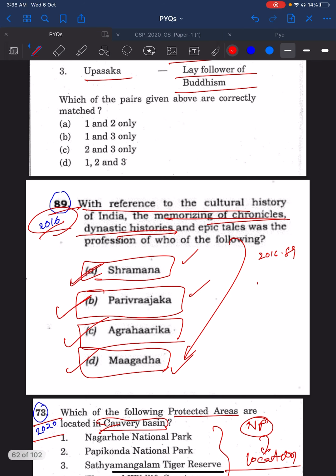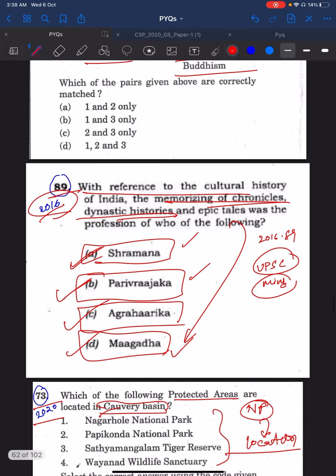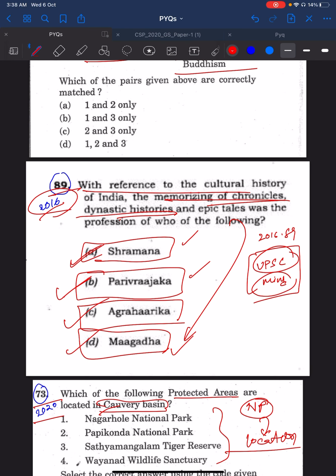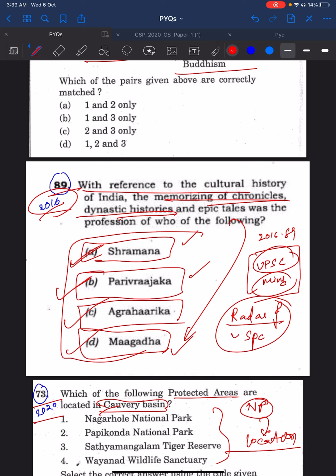So this is what I call understanding the UPSC mind. If you understand the UPSC mind, it becomes easier for you to clear this exam. They are in the radar. All these questions, all these concepts, are on the radar of UPSC. When something is on the radar of UPSC, it may come any year.